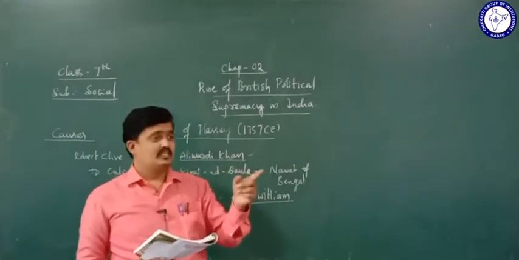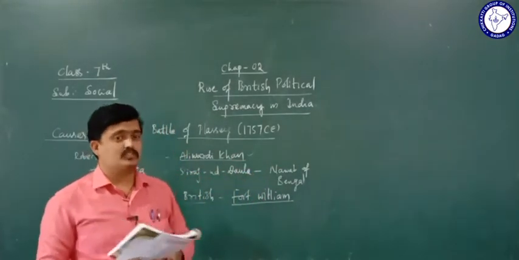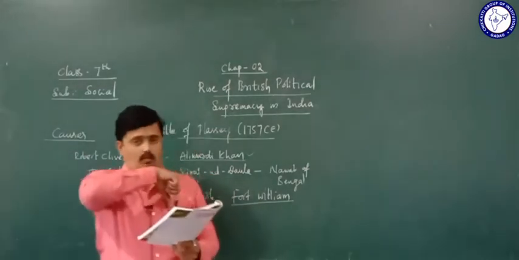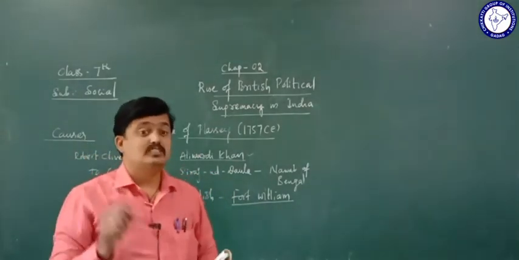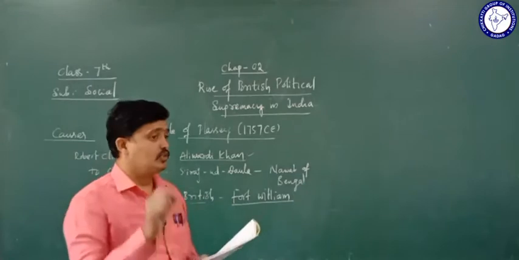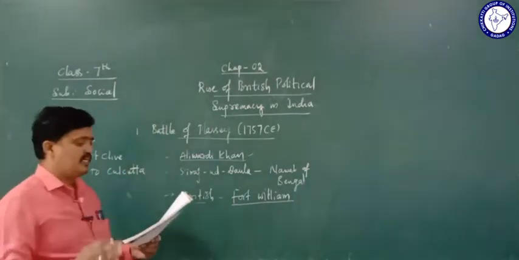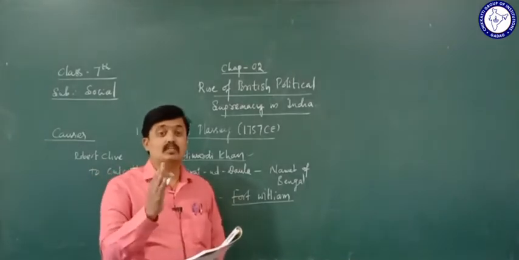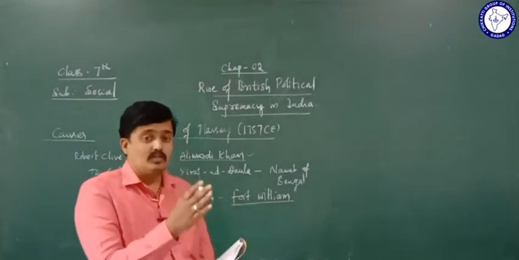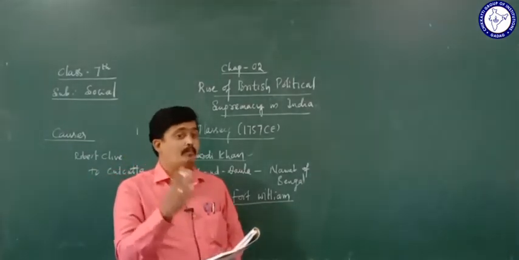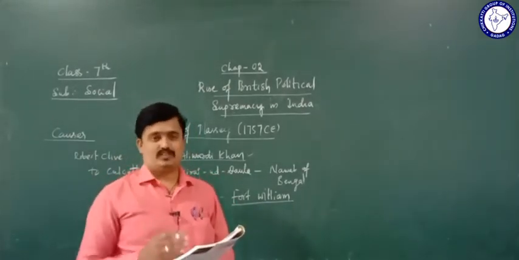Robert Clive came into a secret pact with the military commander of Siraj, called Mir Jafar. Who was the military commander of Siraj? Mir Jafar. Then Robert Clive came into a pact with Mir Jafar.